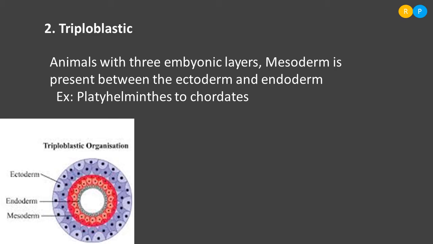The study of different animals in the animal kingdom shows these two kinds of embryonic condition: one is diploblastic organization and another one is triploblastic organization. Primitive animals show diploblastic organization, and slightly advanced and more developed animals show triploblastic organization.